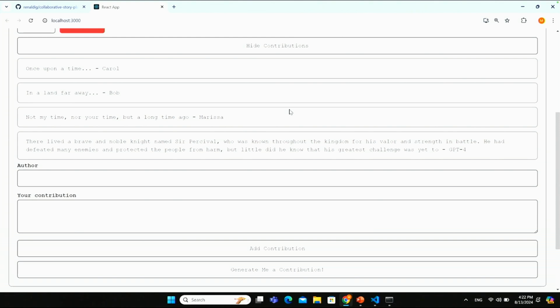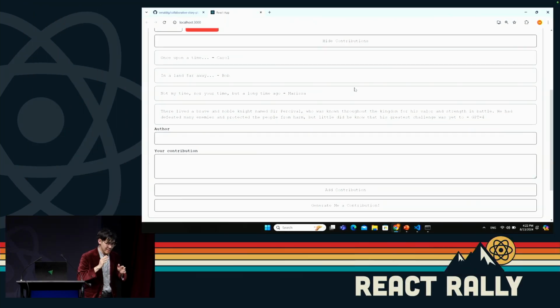And then people can build from there. So essentially, if you're running out of ideas, you can have GPT save you, because no matter how much writer's block you're experiencing, GPT will always be able to pick up somewhere and create something continuing for you.